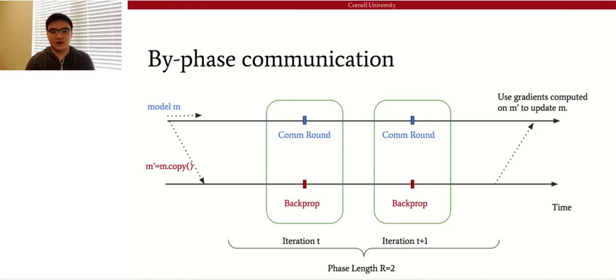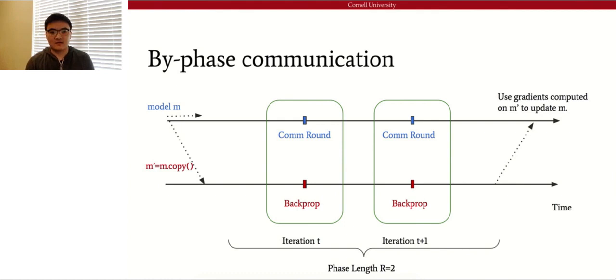We can see the throughput remains the same compared to the previous decentralized training algorithm, because in each iteration we are still performing one round of communication and one backpropagation. At the end of the phase, we use the gradients computed on M prime to update M. Because M went through the consecutive communication rounds, it reached a certain level of consistency before being modified by the gradients.